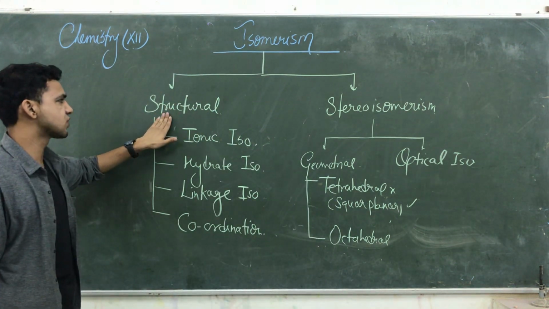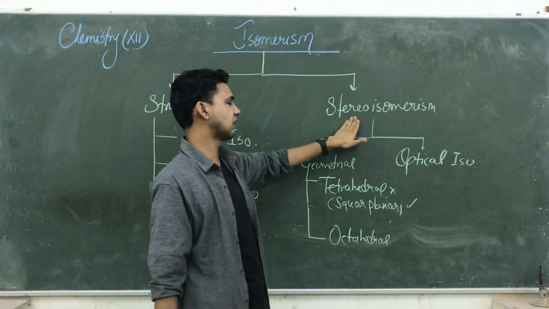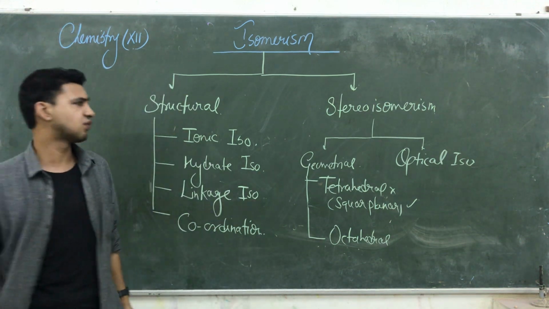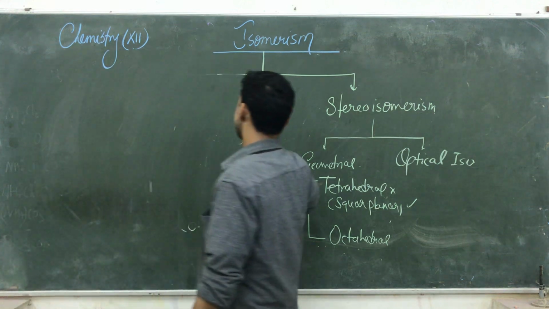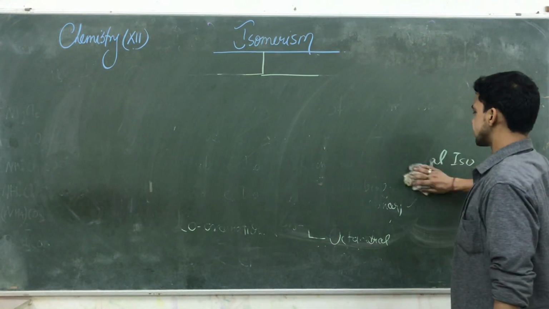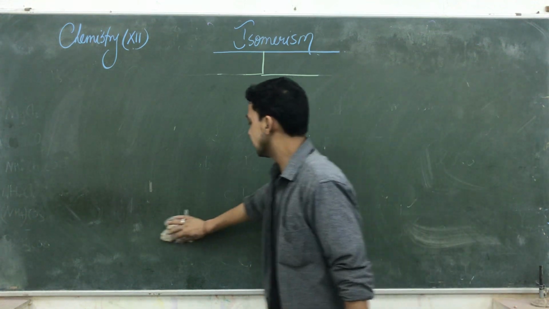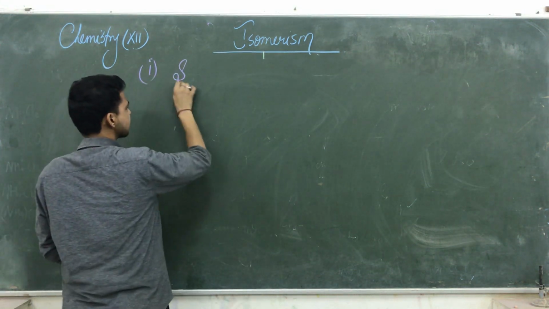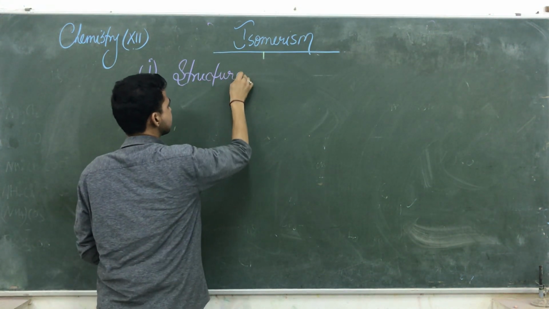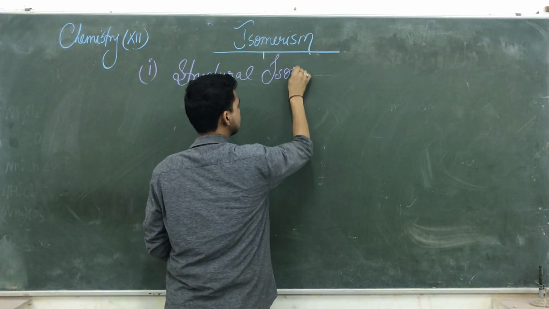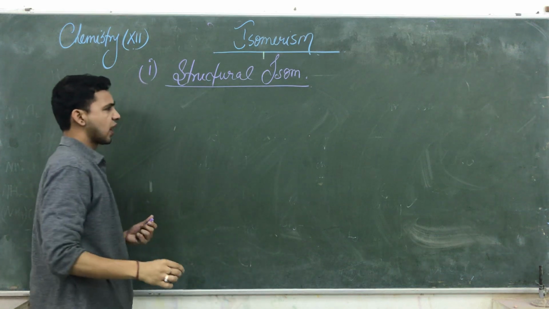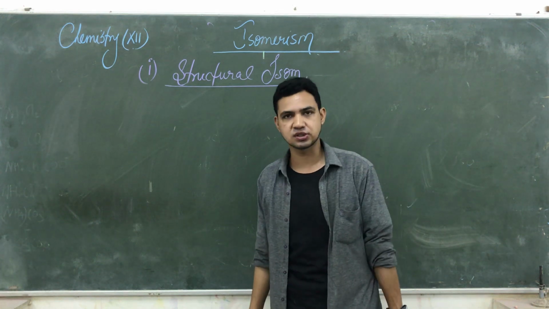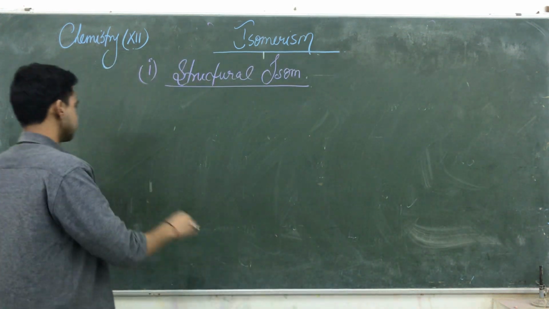So guys, we are starting first with structural isomerism, then we will go to stereoisomerism of coordination compounds. What happens in structural isomerism? The compounds have the same molecular formula but differ in their structure. Having the same molecular formula but a different molecular arrangement, these are known as structural isomers. The first type of isomerism in structural is